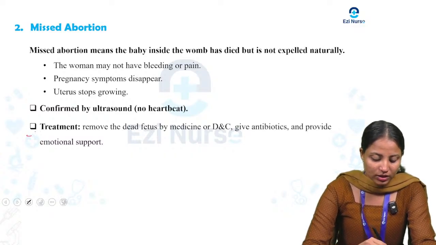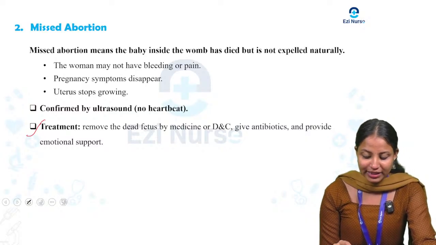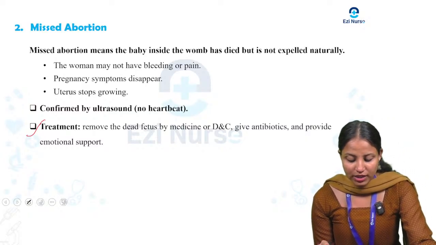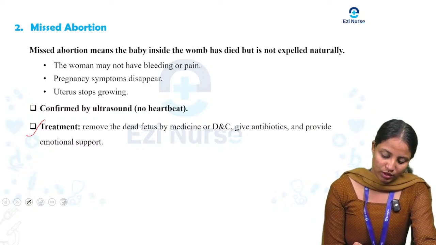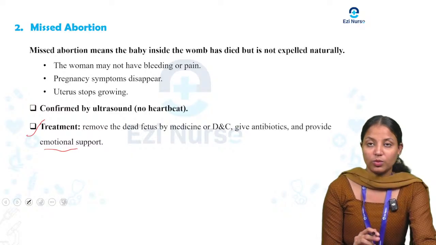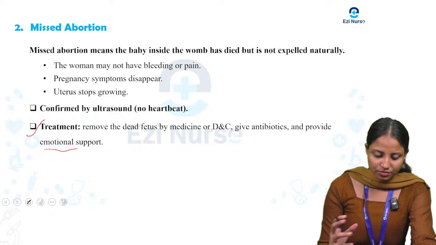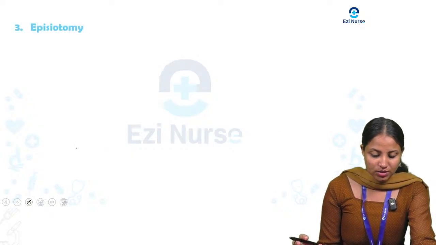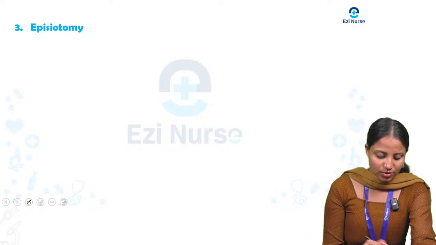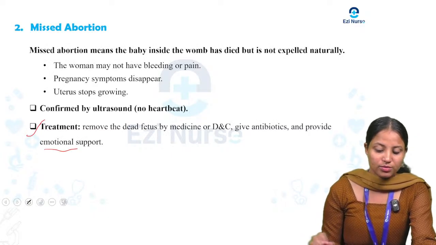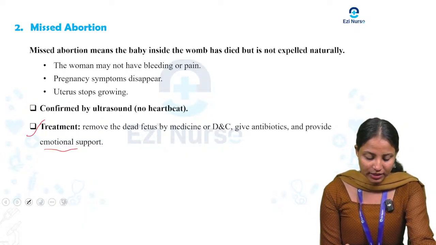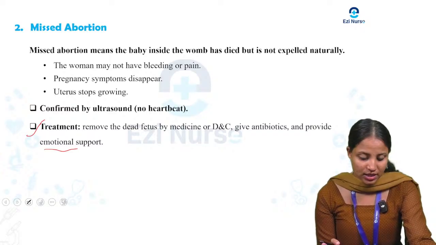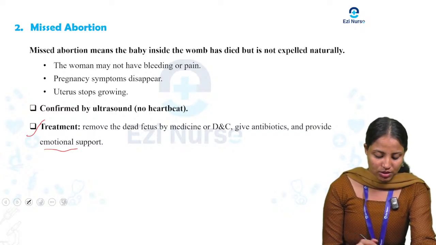Next, what treatments do we give? Remove the dead fetus by medicine or D&C, give antibiotics and provide emotional support. Emotional support is a necessary thing that we must give the mother. So here we covered how missed abortion is defined, how it is confirmed, and how we treat it. These are all the answers.